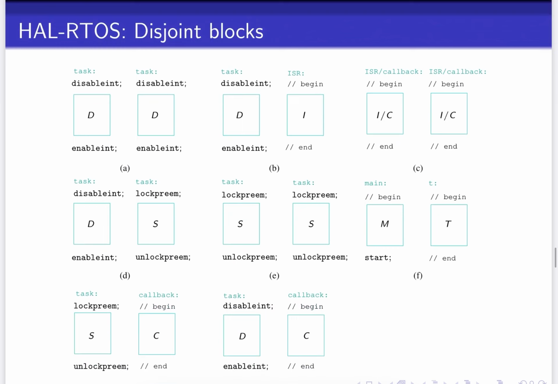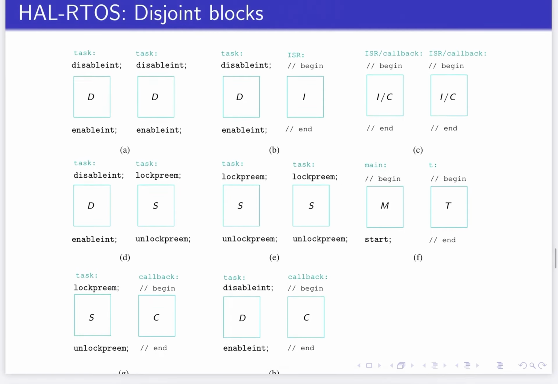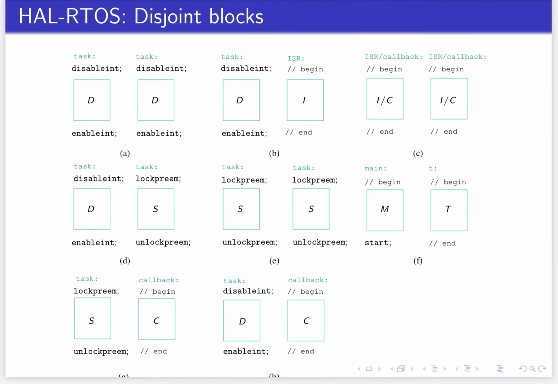So what we did was we took the HAL RTOS APIs, task threads and other entities, and manually identified the disjoint blocks. So we've identified 10 pairs of disjoint blocks for HAL RTOS, which is what is described in this figure. I'll explain to you a couple of them. Look at the first one, top right corner, the first pair of disjoint blocks.